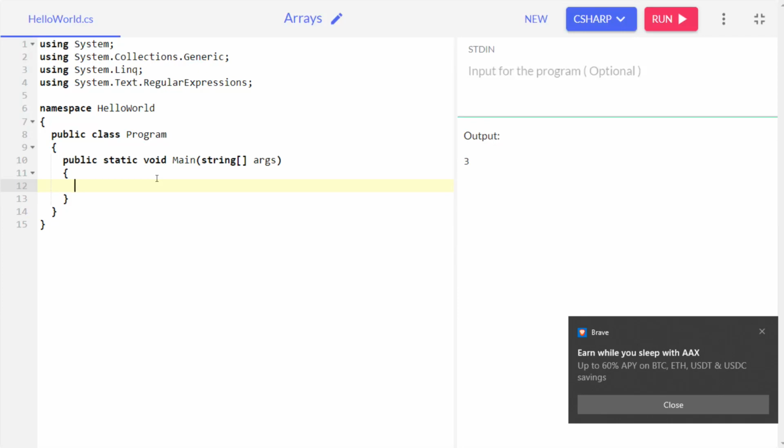Hey guys, welcome to this lecture. In today's lecture we are going to learn about arrays. Arrays are a very important concept in C# or any other programming language. So buckle up your belts and sit tight, because it's really important for you to understand the concept of